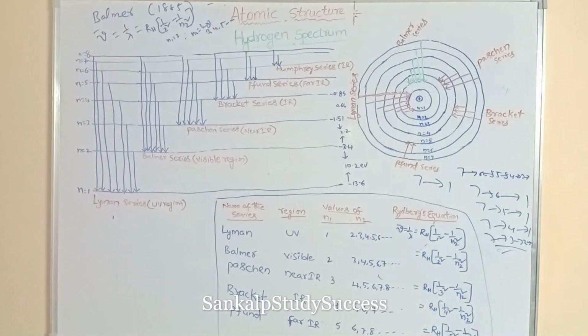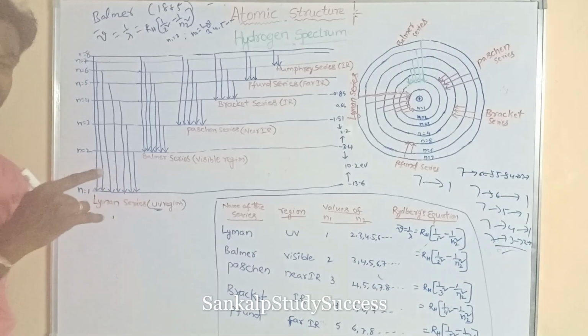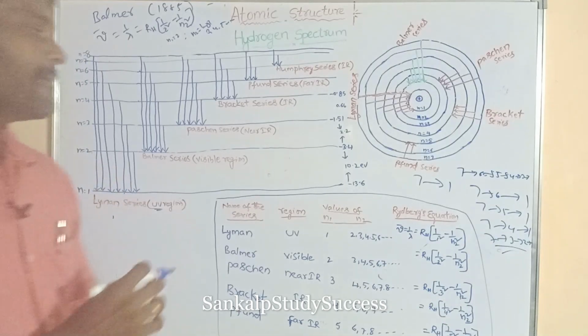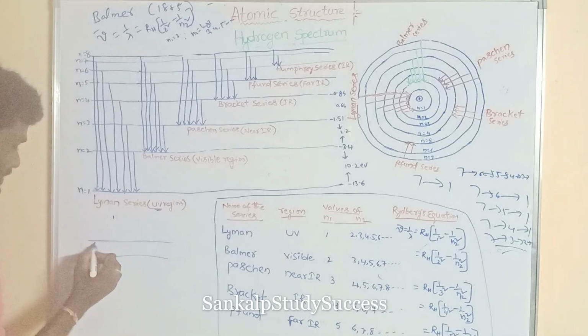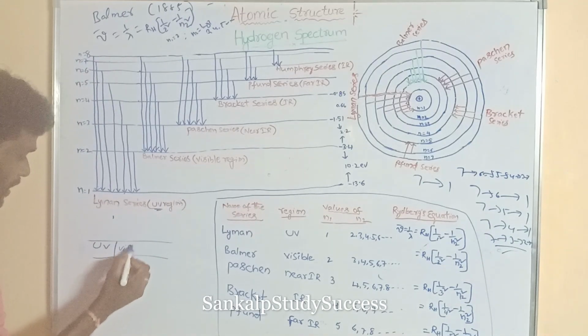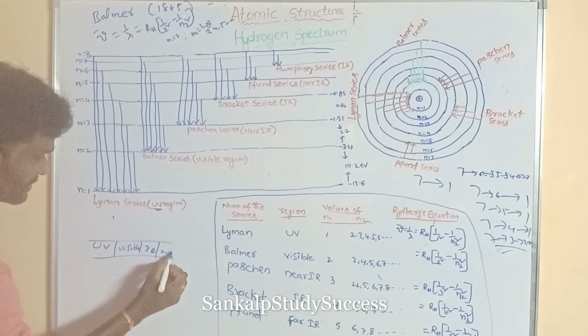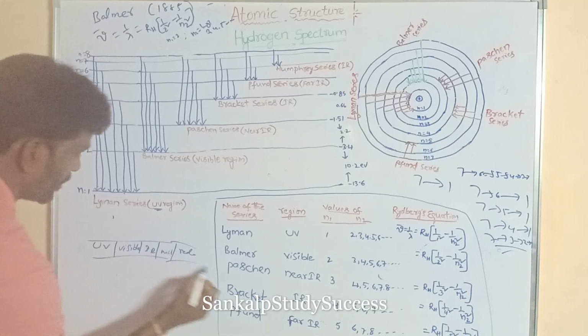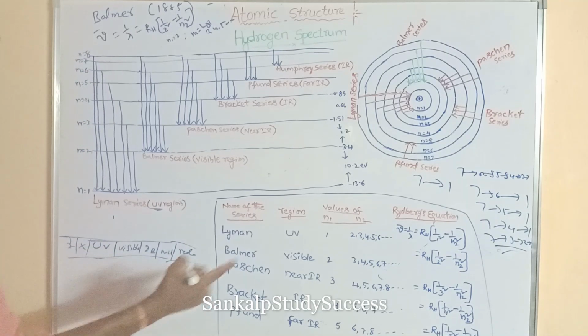Next, it has high energy. Of all these series, the Lyman series has the highest energy. Why? This is the UV region, and UV rays are powerful rays. They have higher energy in the electromagnetic spectrum. This is UV, this is visible, then IR, microwaves, radio waves, and this is X-rays and gamma rays. This is the electromagnetic spectrum.